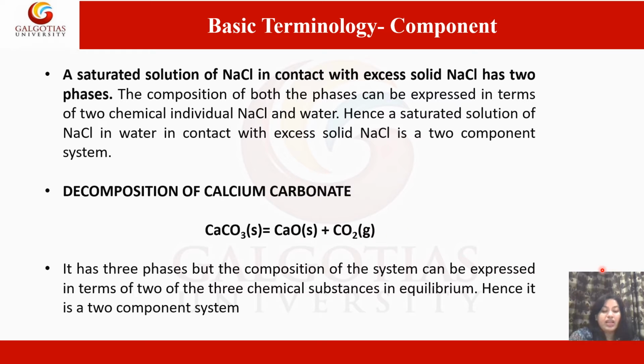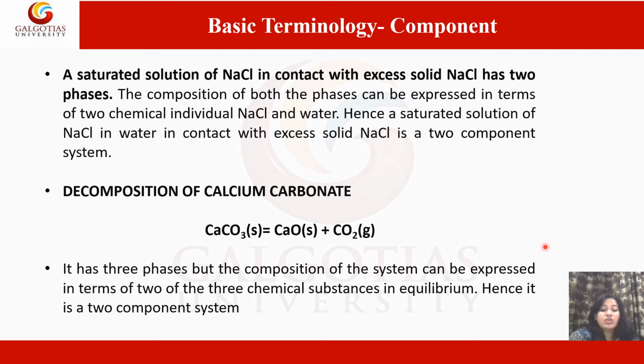For example, if CaO, that is calcium oxide, and carbon dioxide are the two constituents, then CaO equals CaO plus 0 CO2. CO2 equals 0 CaO plus CO2. CaCO3 equals CaO plus CO2.